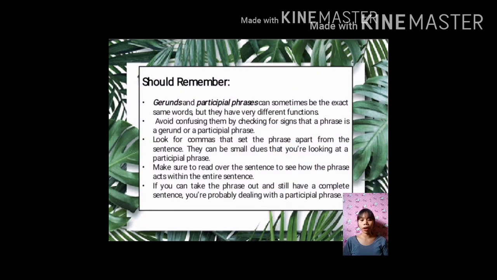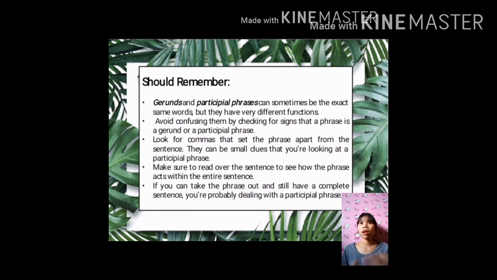Things to remember. Number 1. Gerunds and participial phrases can sometimes be made of the same words, but they have different functions. Number 2. Avoid confusing them by checking for signs that a phrase is a gerund or a participial phrase. Number 3. Look for commas that set the phrase apart from the sentence. They can be small clues that you're looking at a participial phrase, but they have a big impact in a sentence.